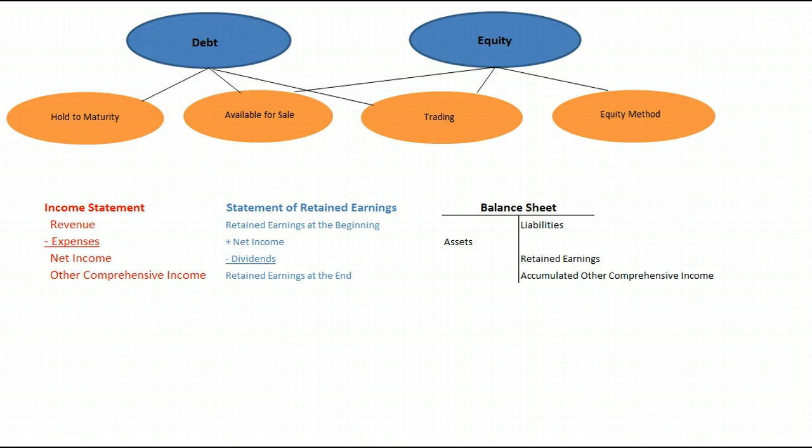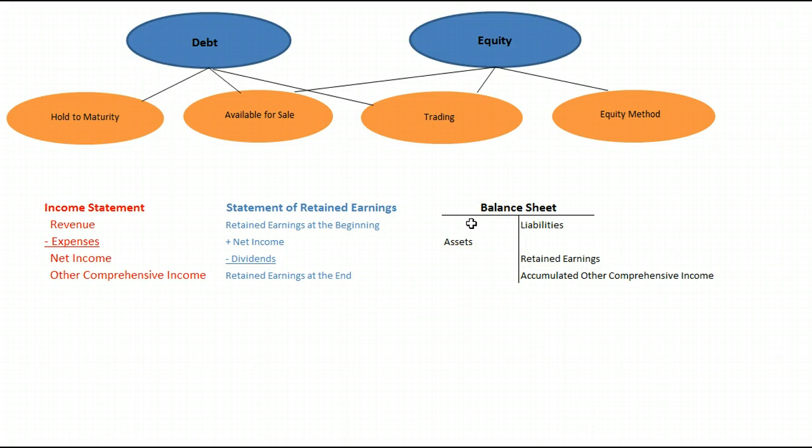So before we get to those specifics, remember we have our income statement and we have our revenue minus our expenses to give us net income. And then below that, we also have this category called other comprehensive income. Remember, our statement of retained earnings is retained earnings at the beginning plus net income minus dividends gives us retained earnings at the end. And our balance sheet on the left-hand side is our assets, and that's where we're going to put this debt and this equity when we buy it. It's an asset. We own it. We're going to hold it.